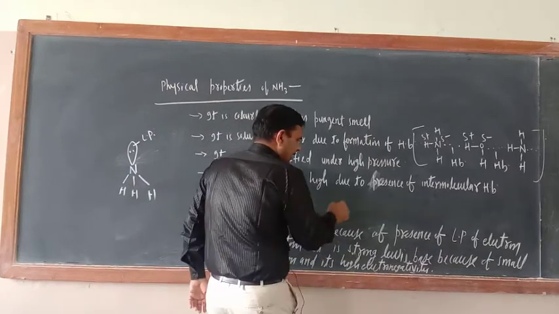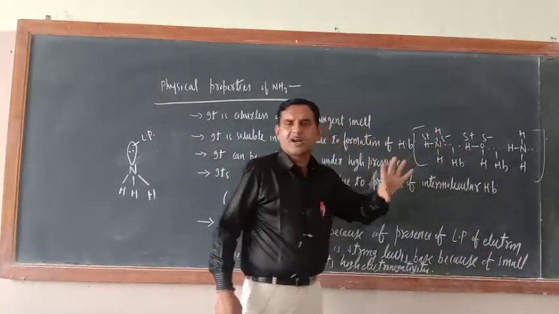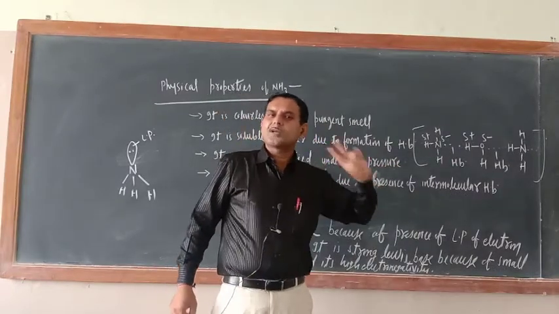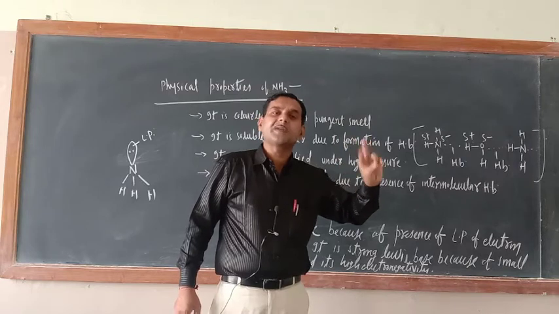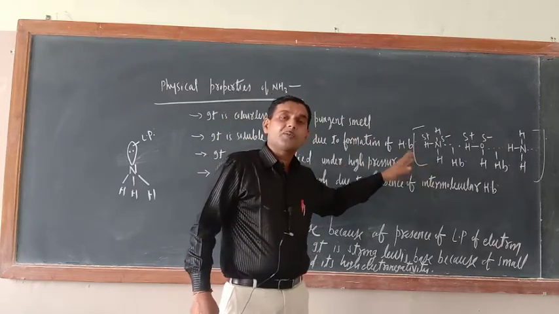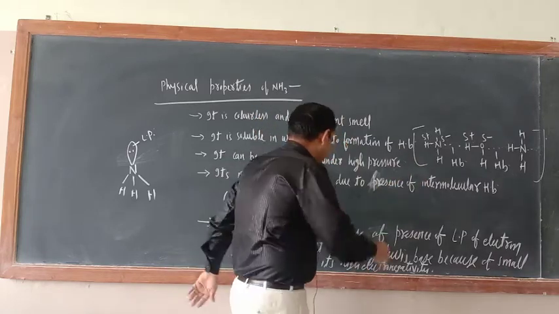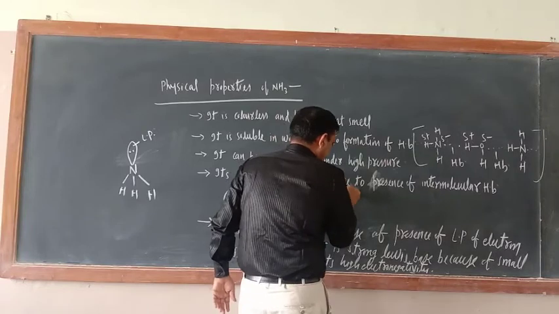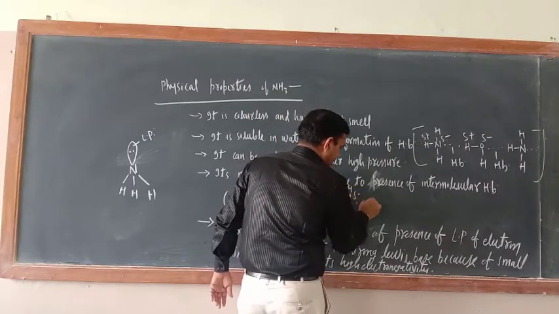Just try to understand intermolecular. This is also intermolecular. What is the meaning of intermolecular hydrogen bonding? When hydrogen bonding is present between two molecules, the molecules may be similar, may be different. Like here, hydrogen bonding between ammonia and water, two different kinds of molecules. Now here I am showing you H, H, H, slightly negative.